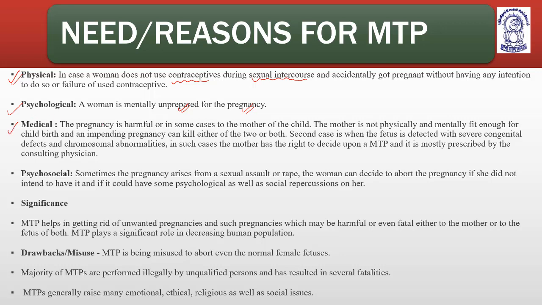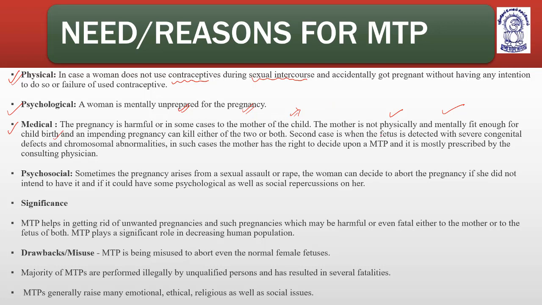Medical reasons: the pregnancy is harmful in some cases to the mother or the child. Maybe the mother is not physically and mentally fit enough for childbirth. Maybe the mother is suffering from bipolar disorders, neurological diseases, or blood related disorders. These cases can make it medically unfit for the mother to have a baby, so she should go for abortion, MTP. An ongoing pregnancy can kill either of the two, the fetus or the mother, so continuation of the pregnancy can be harmful in both cases.